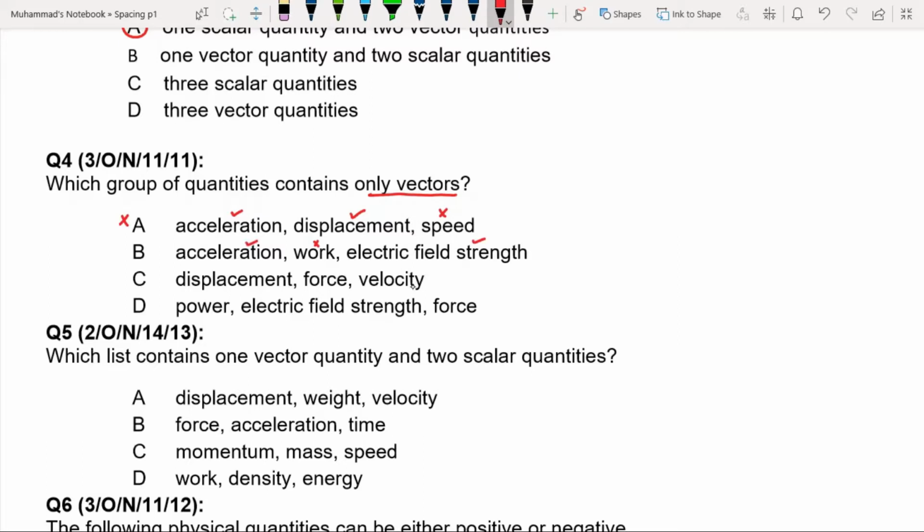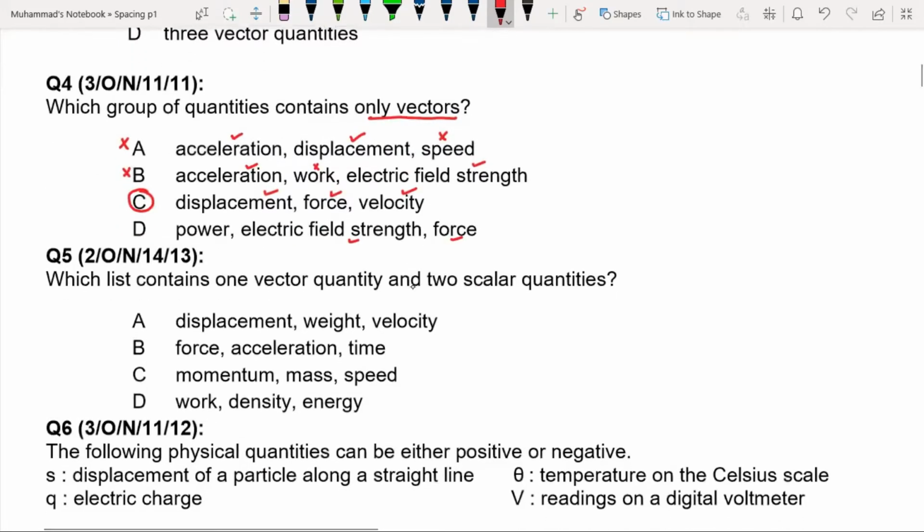So B is also incorrect because we want all vectors. C: displacement is vector, force is vector, and velocity is vector. So C is the correct option. In D, power is scalar, electric field strength is vector, force is vector. So two vectors, one scalar.